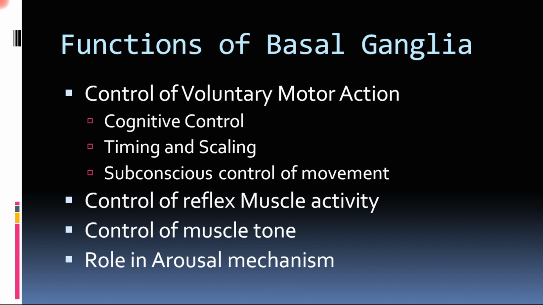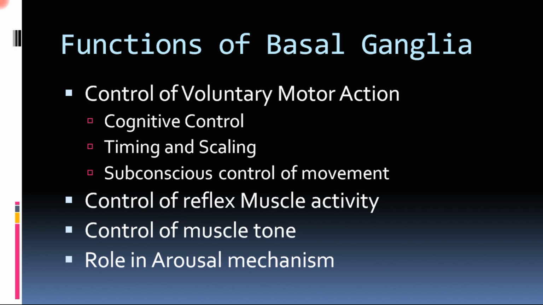The third aspect is subconscious control of movement. That is, when a primary movement like walking is going on, along with it there is subconscious swinging of the arms. Or when a person is talking, along with that there are facial expressions.